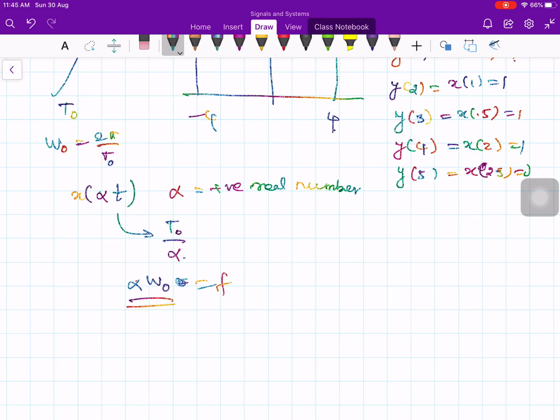This is the fundamental frequency, and this is the period. Period is reduced and frequency is increased, and vice versa.